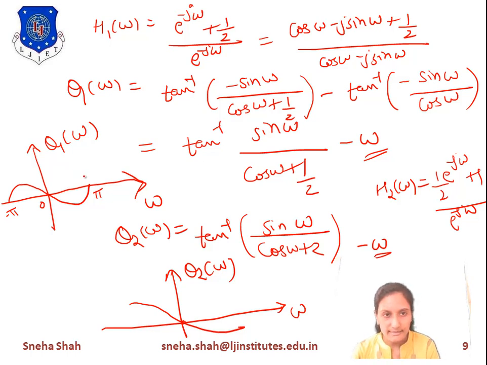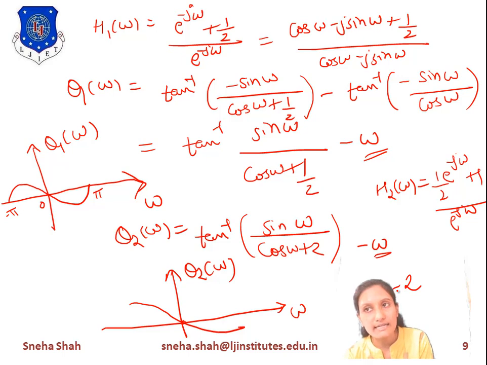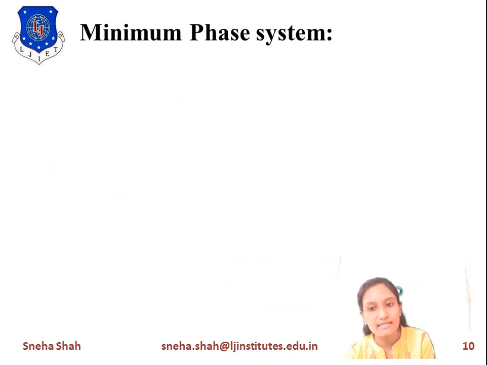So from this, for the first system, the position of the zero at z equals minus 1 by 2 will be inside the unit circle. So if the position of the zero is inside the unit circle, then it is known as a minimum phase system. And for the second system, the position of z equals minus 2 means the position of the zero is outside the unit circle, so it gives you the maximum phase system. So if the positions of zeros are outside the unit circle, then it is known as a maximum phase system.